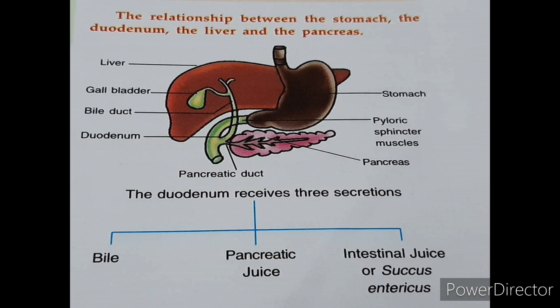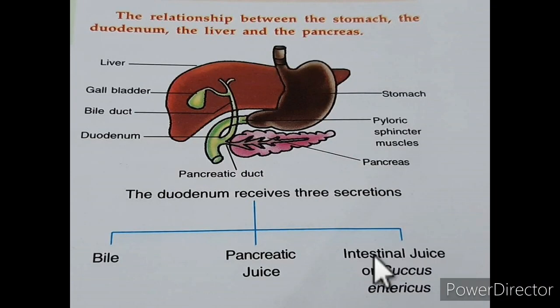See this bile. Suppose I am taking the example of this chalk. Suppose this is the fat molecule, and bile acts upon the fat and it breaks into small droplets. Suppose this is the complex compound fat, and bile acts upon the fat and breaks into small droplets of fat. This process or the action of bile is known as emulsification of fat.